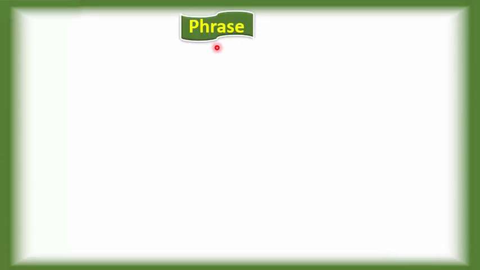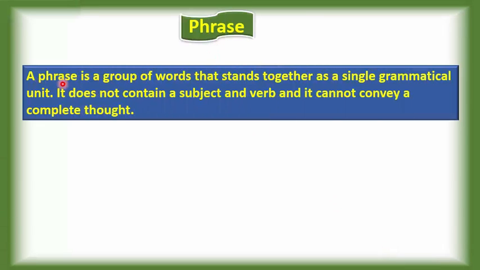Now what is a phrase? A phrase is a group of words that stand together as a single grammatical unit. It does not contain a subject and verb, and it cannot convey a complete thought.